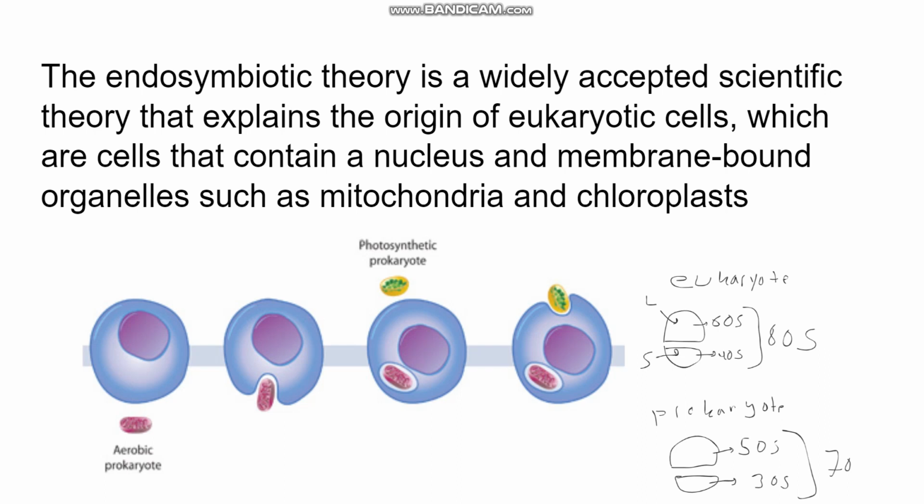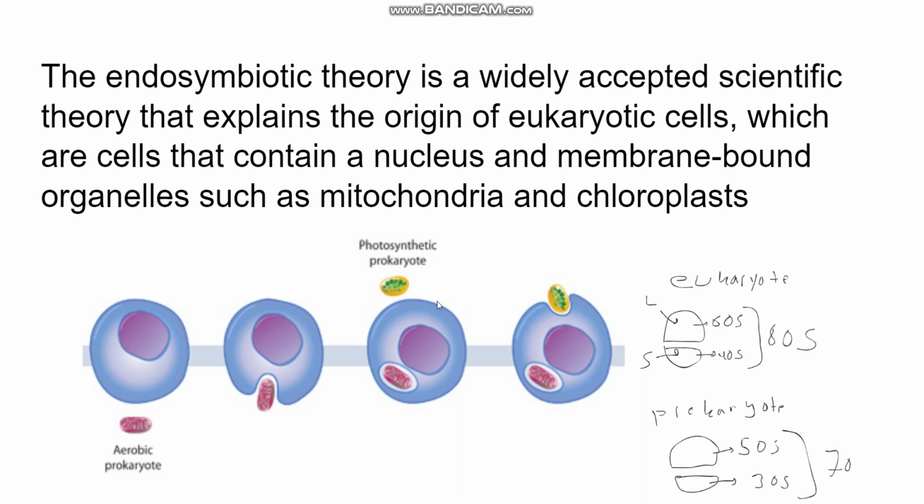Right, and we have some evidence supporting this theory that the prokaryotic cell was absorbed by a eukaryotic cell and then became this mitochondria. Some of them are quite obvious, right? Both prokaryotes and chloroplasts and mitochondria have circular DNA. Both have their own ribosomes. Both divide through binary fission, splitting into two. Both have their own cell membranes.